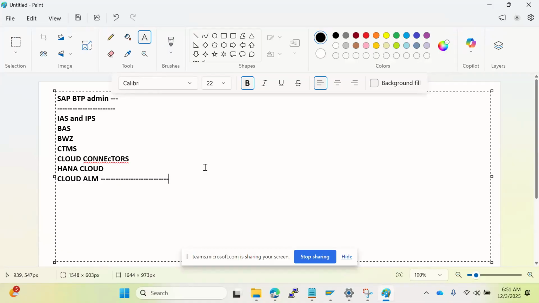This is all purely end-to-end. We are going to test it, integrate it, alerts, configurations, all those things we are going to test it here. And CTMS, and there are many subtopics that will come. These are the high-level topics which we are going to discuss here, right? And the course duration is 30 days. So daily 1 hour we will discuss this course.